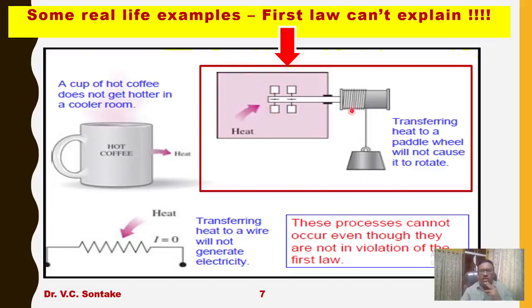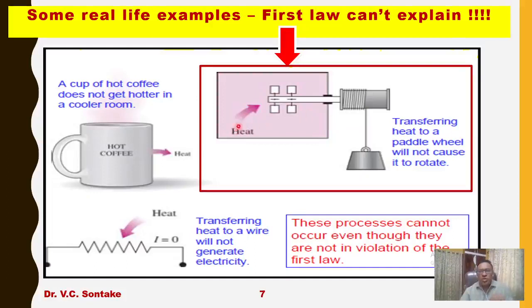So what does it mean? When some work is done on this fluid, that work is converted into heat. So that process is possible. Work is converted into heat. According to the first law, first statement, that process is possible. But is the reverse process possible?